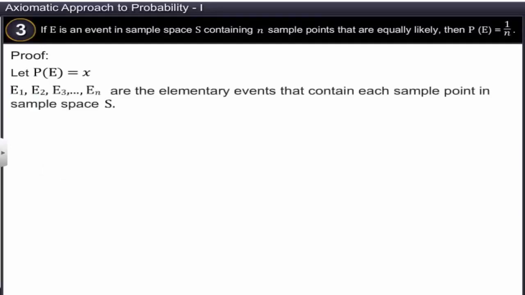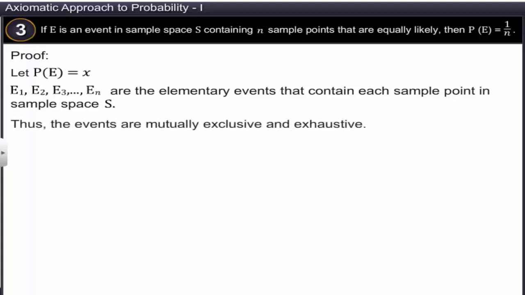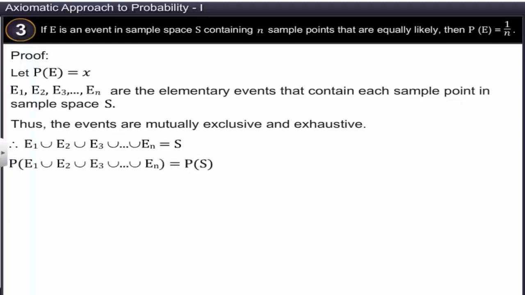Consider that E1, E2, E3 and so on are the elementary events that contain each sample point in sample space S. Thus, the events are mutually exclusive and exhaustive. Therefore, the union of the events is equal to S. The probability of the union of all the elementary events is equal to the probability of the sample space.